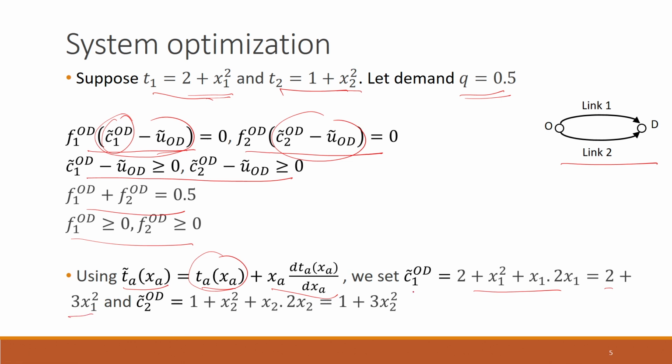And this is the marginal travel time on path 1 connecting this OD pair, because this path consists of only one link. Similarly, we can determine the marginal travel time on the second path connecting O to D. We need to replace the flow on the first path connecting O to D with the flow through the first link, and similarly make this change here. Once we substitute these into these equations, we will be able to get the solution of the system optimization formulation.